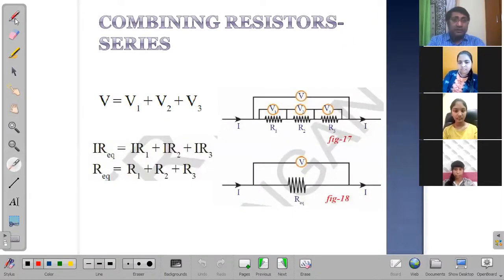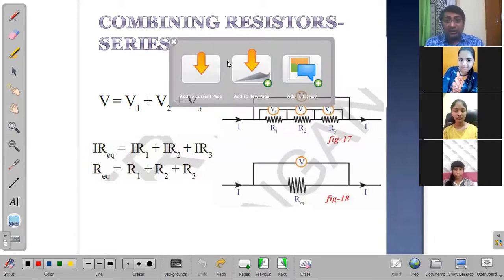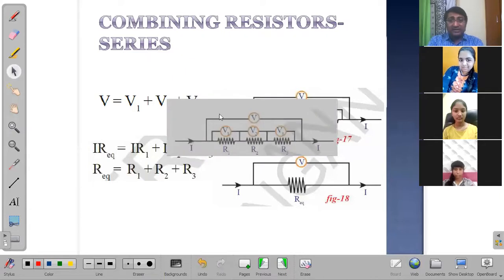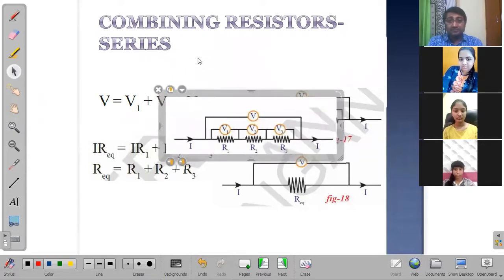Now, I'll carry this particular case. This is for the series circuit. So this is the series circuit, and we'll be using this particular series circuit right now.